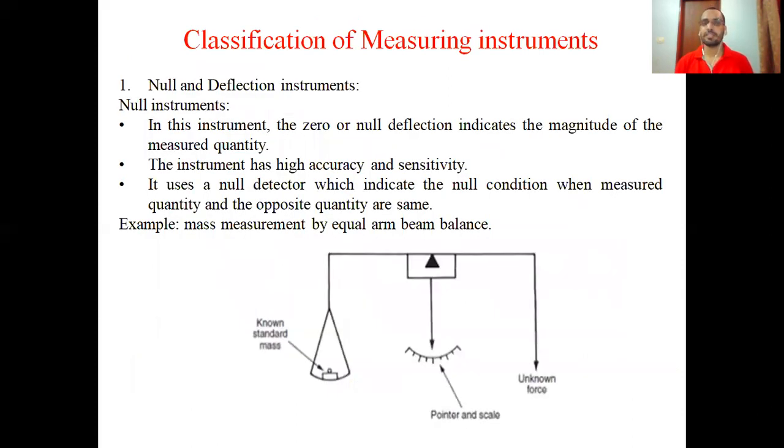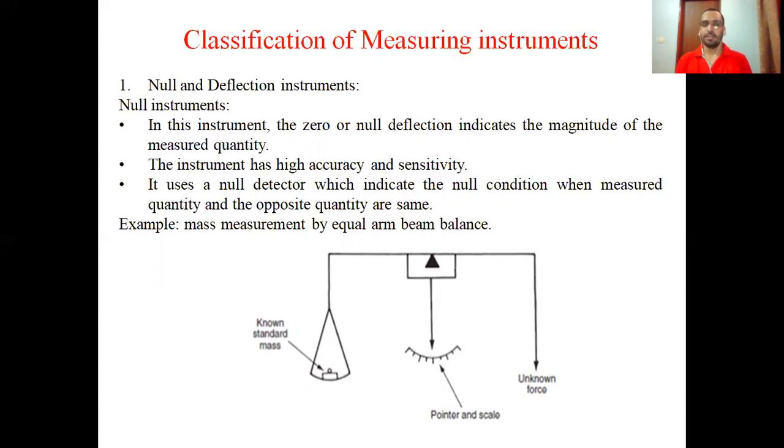So first we will discuss the classification of measuring instruments. So the classification of measuring instruments is as follows. First one is null and deflection instrument. Null and deflection instrument. So in this null type instrument, what is happening? There is a zero or null deflection indicating the magnitude of the measured quantity.